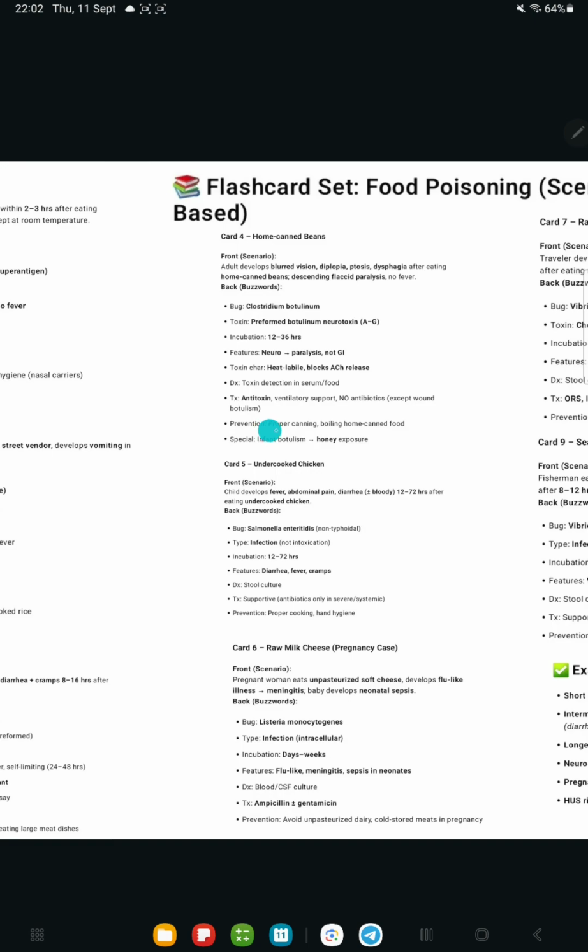How can we prevent it? Proper canning, boiling home canned food. Why boiling? Because it is heat labile. And a special case is infant botulism, which is due to honey exposure.